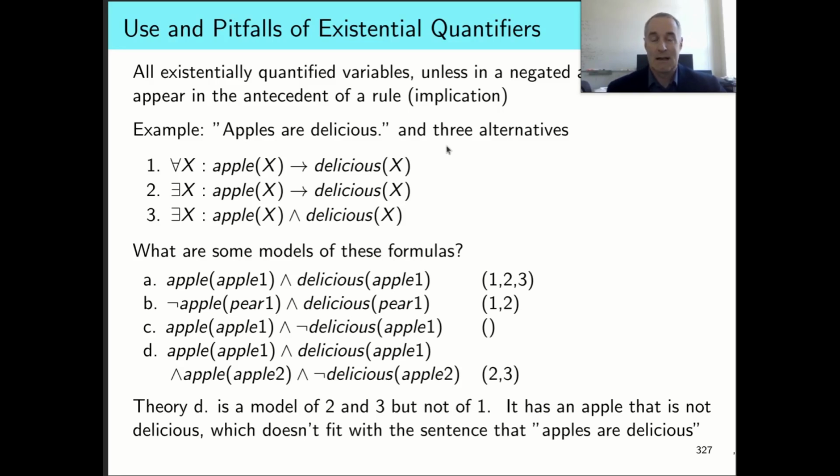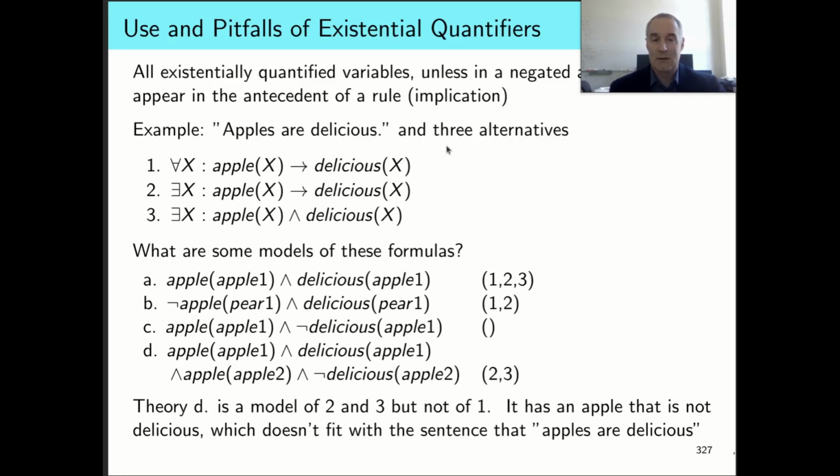Let's take three different possibilities for encoding the short English sentence, apples are delicious. For all x, apple of x implies delicious of x. There exists x such that apple of x implies delicious of x. Or there exists x such that apple x and delicious x. One of these I would say is clearly correct, and the other two are not. I've seen students generate all of them. So let's look at why they might be correct or incorrect.